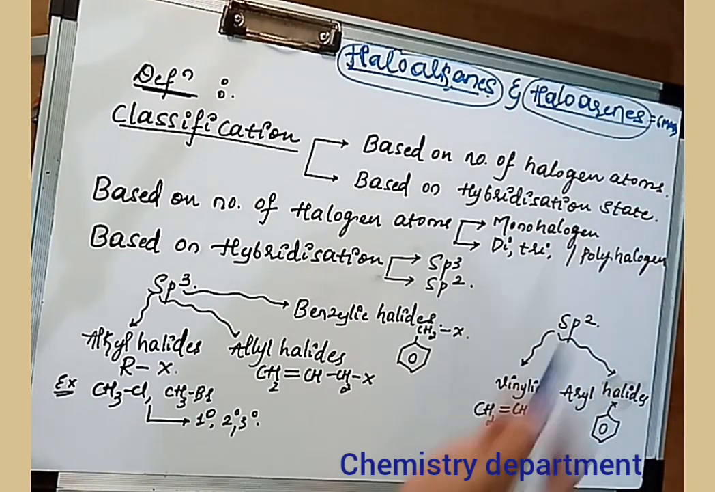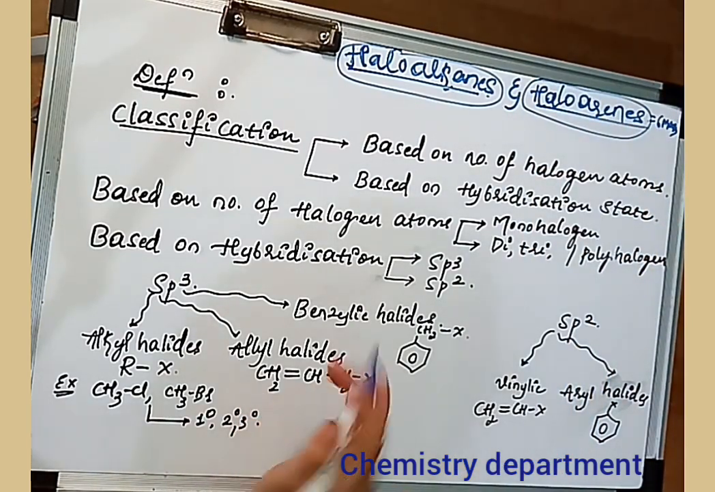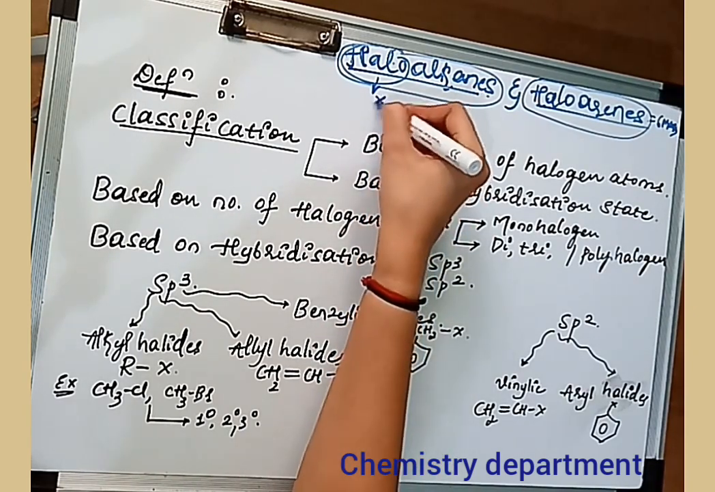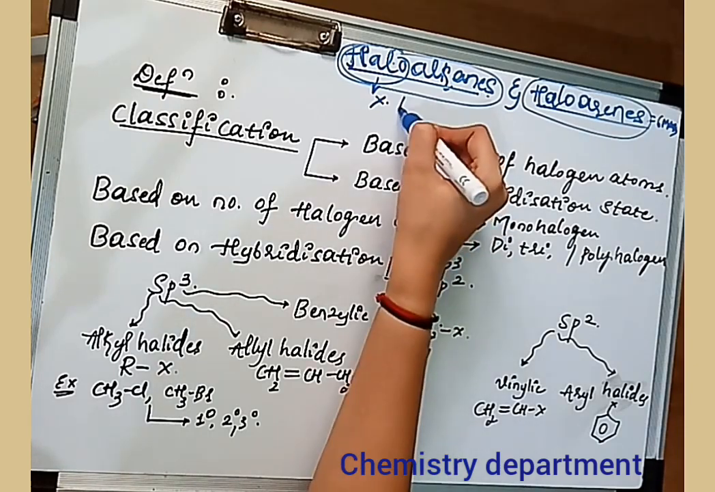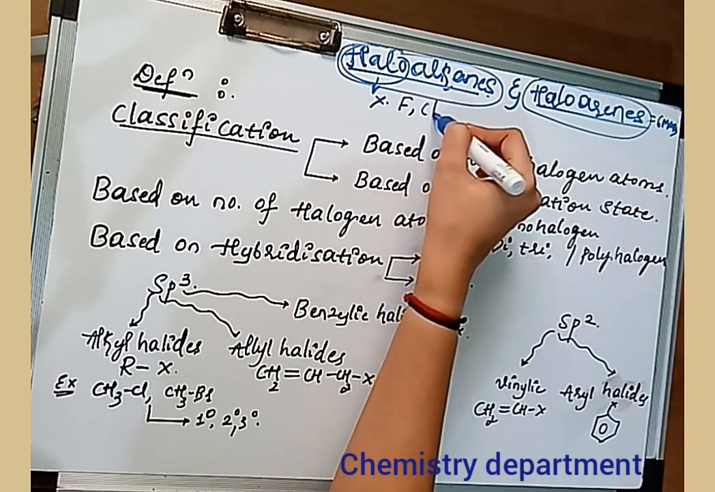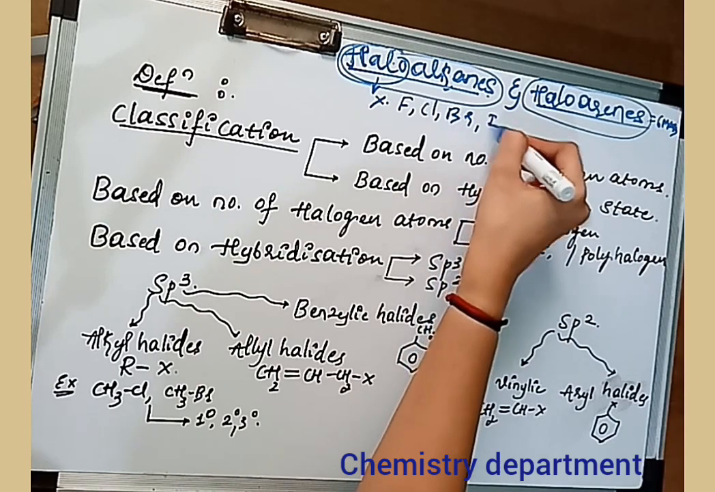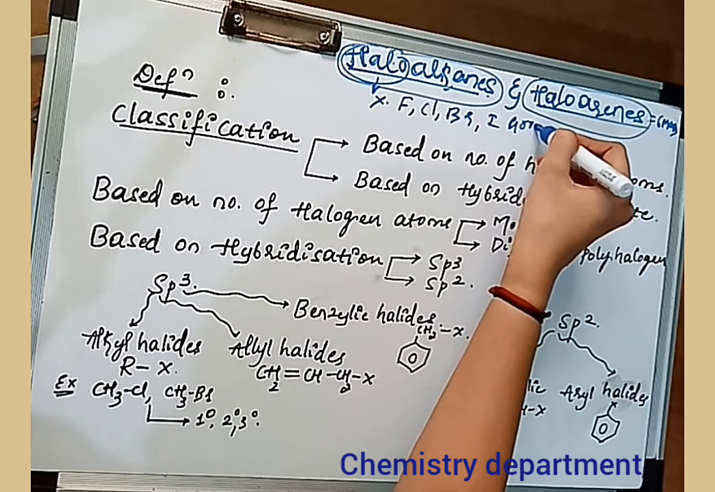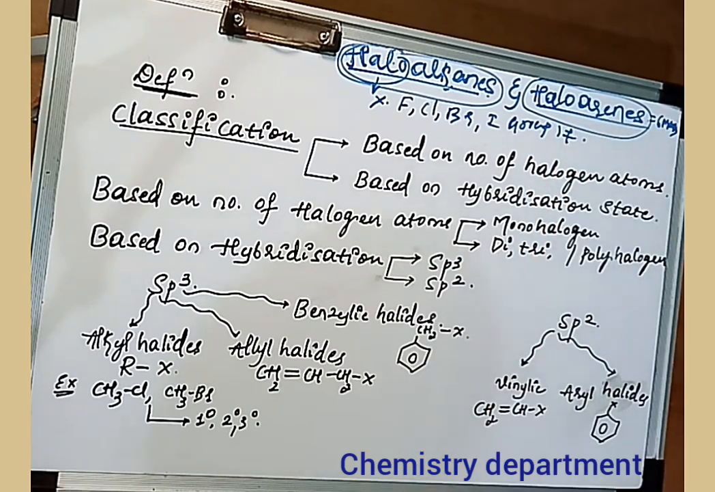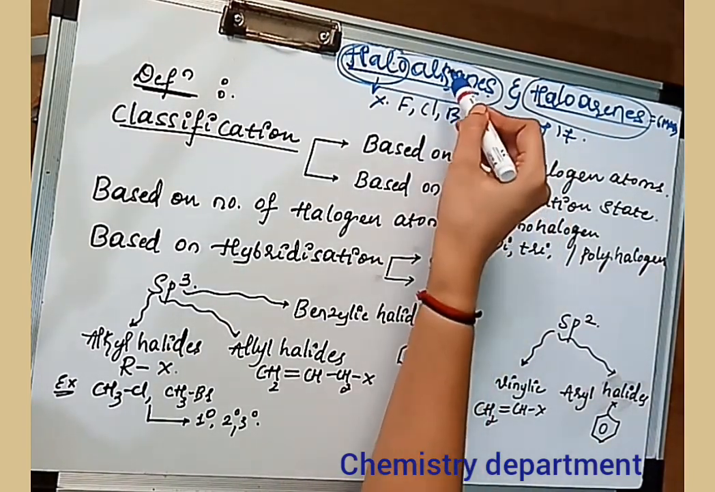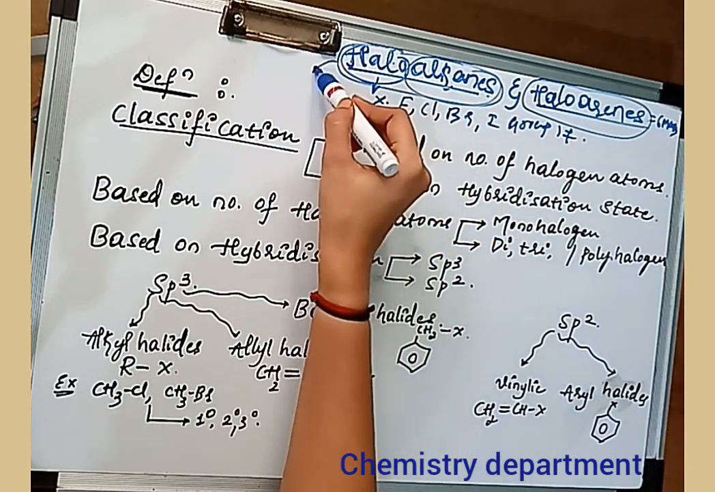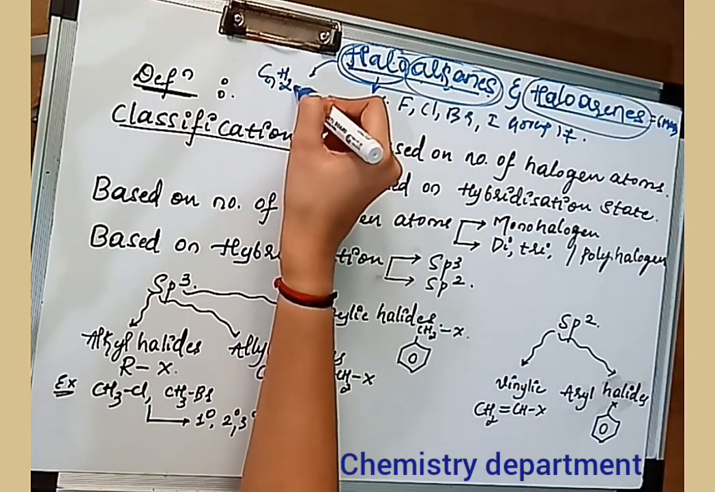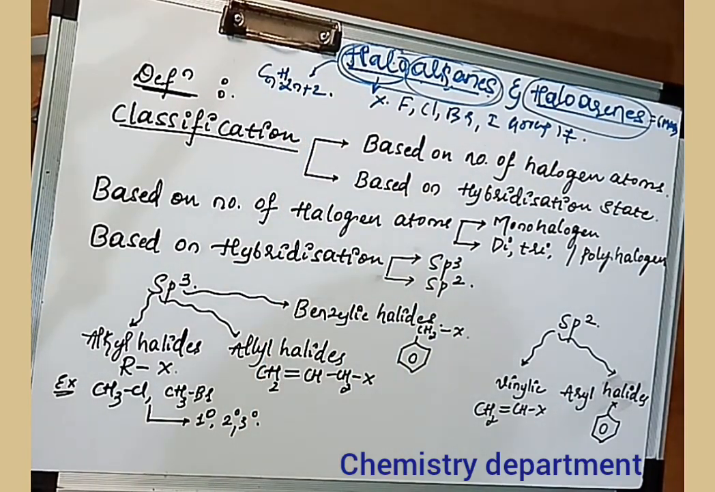about the haloarenes. As you can see in the word haloalkane, halo refers to all the halogen atoms, which are represented by the general symbol X. It may be fluoride, chloride, bromide and iodide. These halogens belong to group 17 of the periodic table. And then alkane refers to the hydrocarbon, which is represented by the general formula CnH2n+2.